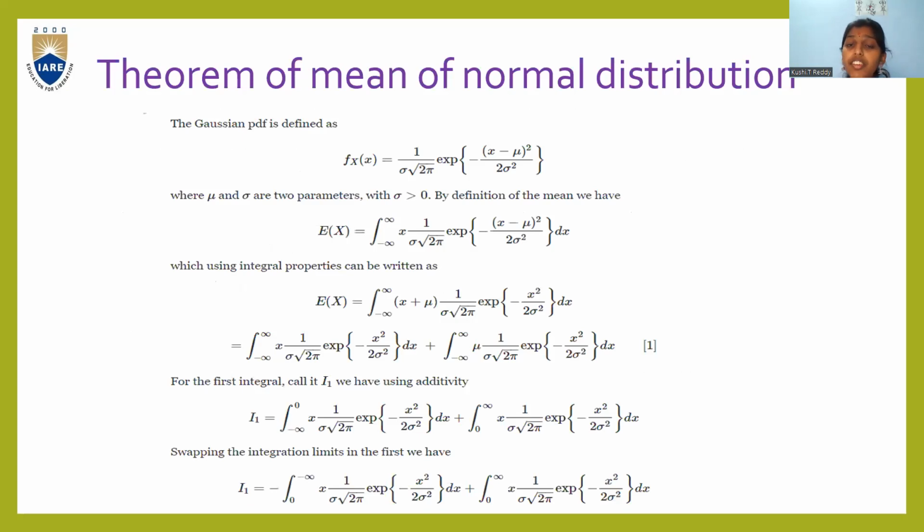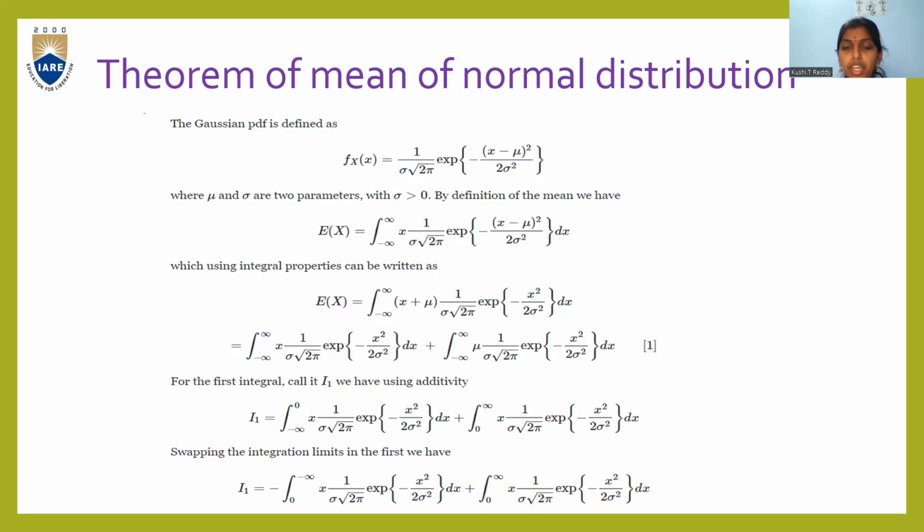Now we are going to derive the formula for the mean from the normal distribution formula, the theorem of mean for the normal distribution. As we already know, the formula for normal distribution is f of x is equal to 1 by sigma root 2 pi into exponent of minus (x minus nu) whole square by 2 sigma square, where nu and sigma are two parameters with sigma greater than 0.